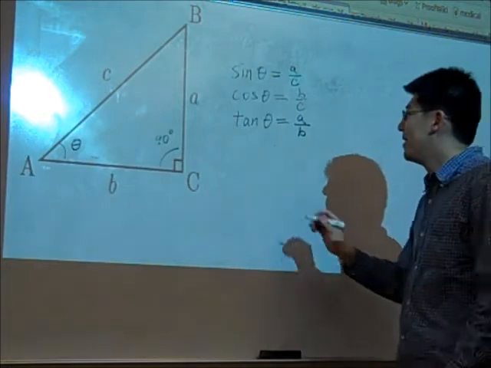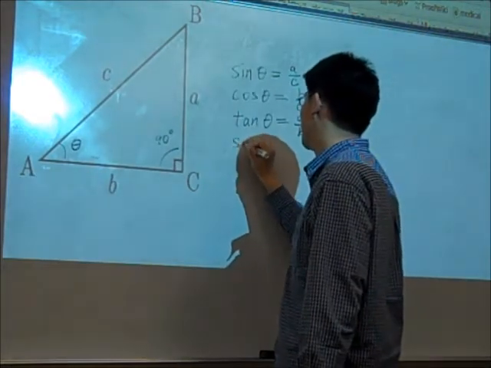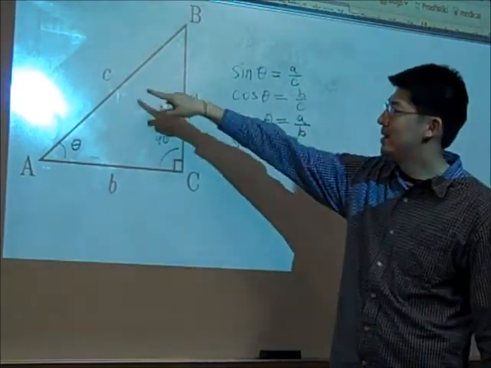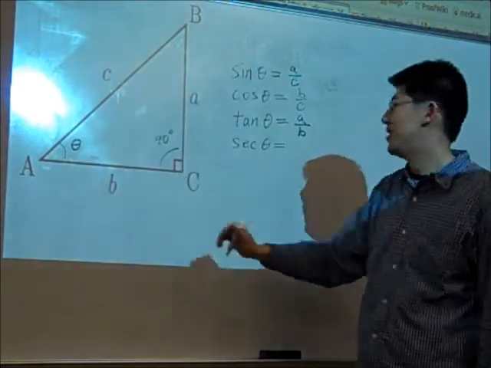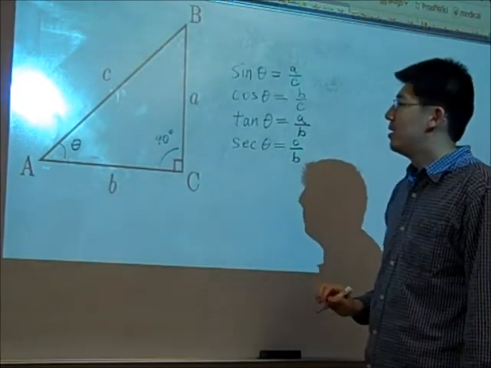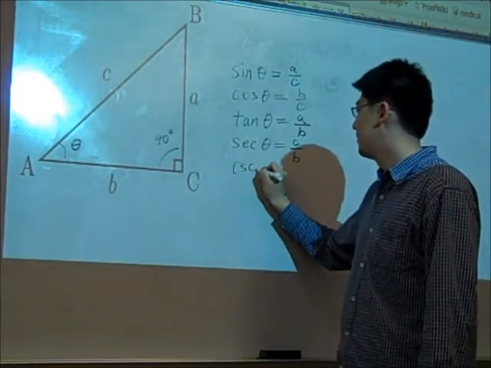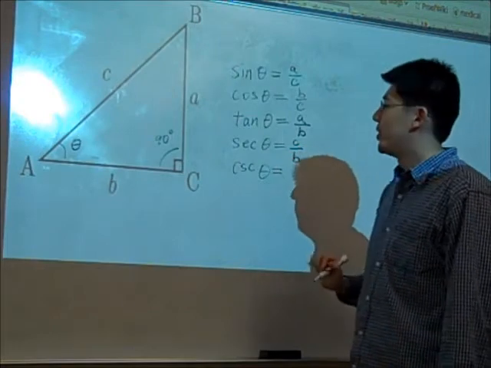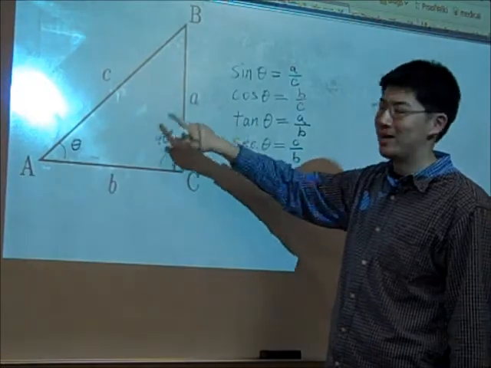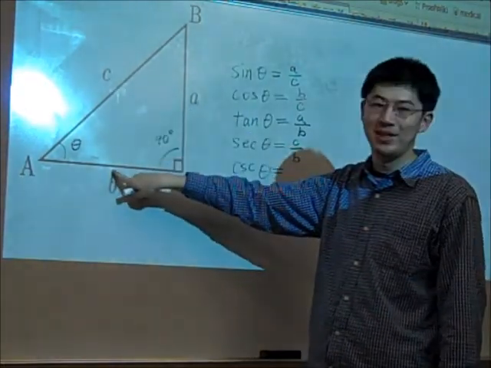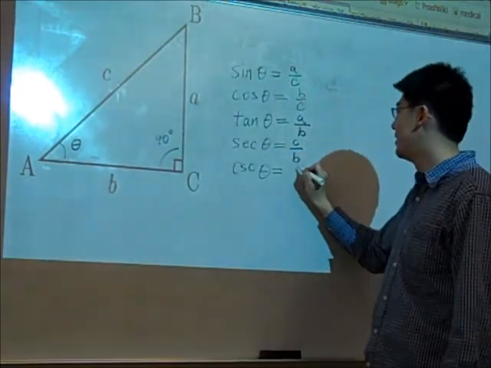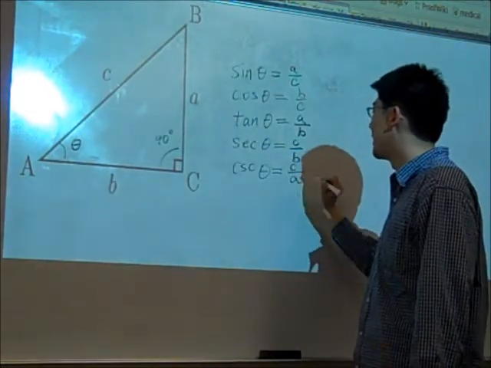So the next thing that we can define as a trig function is something called secant of theta. And secant is defined to be the hypotenuse divided by the adjacent. So in this diagram it's going to be C divided by B. And then there's going to be cosecant of theta, which means that instead of the adjacent divided by the hypotenuse, it's going to be the hypotenuse divided by the opposite. So cosecant of theta is going to be c divided by a.